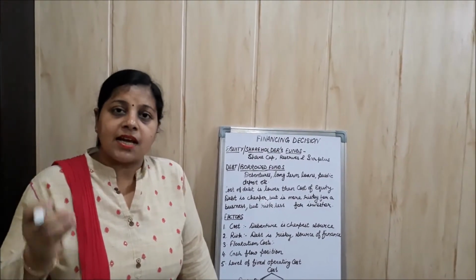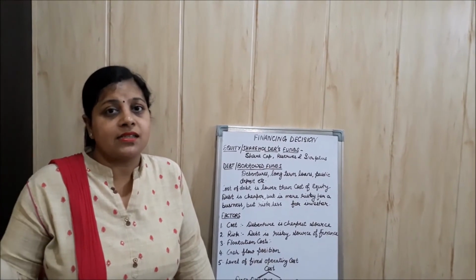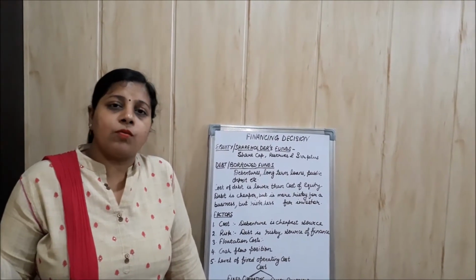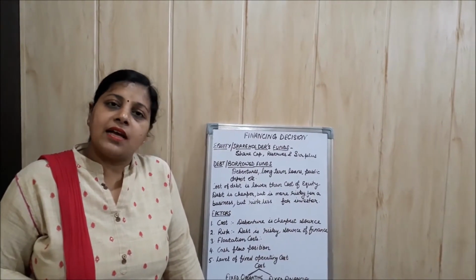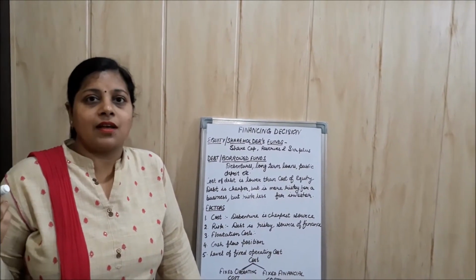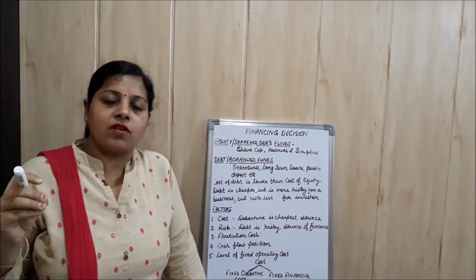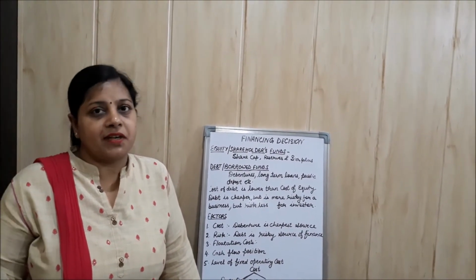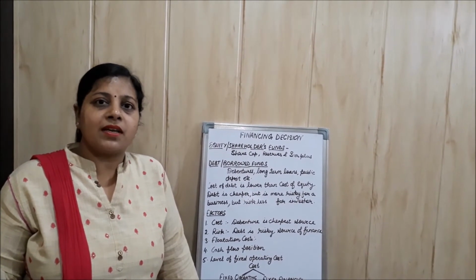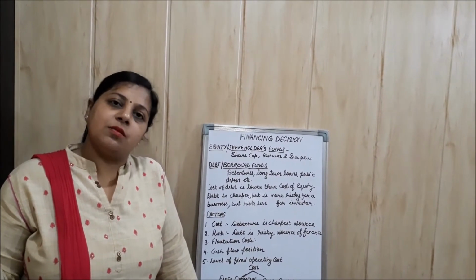So if a company's existing shareholders don't want to lose control in many hands, they should not go for equity. But if they don't have any problem regarding control, then they can go for equity and issue equity. But if they have a problem and don't want to lose control in many hands, then they should go for debt. They can issue debentures.